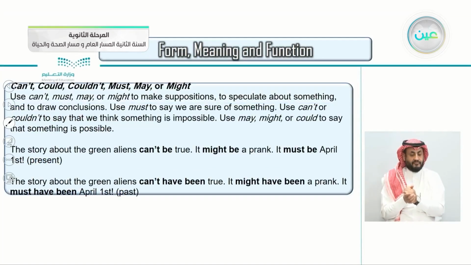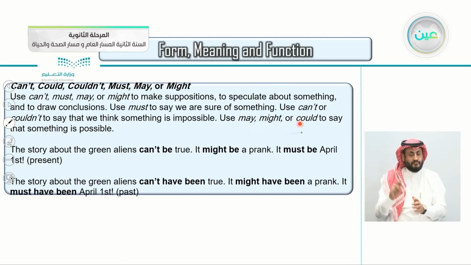Also, we're continuing: can't, could, couldn't, must, may, or might. If you remember, here's a brief review. We use can't, must, may, or might to make suppositions, trying to speculate about something. We use must when we are sure of something. He must be at home. You must be joking. We use can't or couldn't to say when we think something is impossible. He can't be there. He was just with me. He can't be at his house. He was just with me.